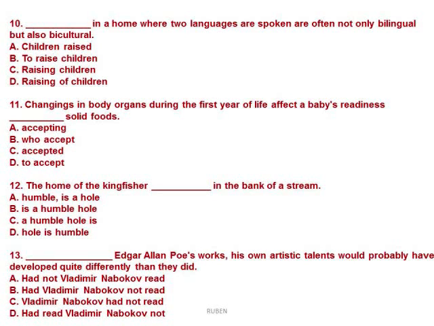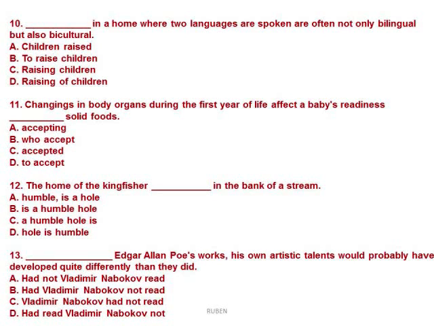Why? Because we can't choose letter C, raising children. If we start raising children in a home where two languages are spoken, we have to give a reason, and we don't have the reason. Okay, so it's letter A.